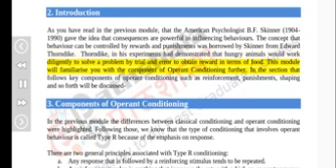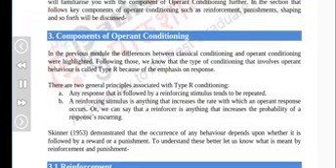This module will familiarize you with the components of operant conditioning further. In the section that follows, key components of operant conditioning such as reinforcement, punishments, shaping and so forth will be discussed. 3. Components of operant conditioning. In the previous module, the differences between classical conditioning and operant conditioning were highlighted. Following those, we know that the type of conditioning that involves operant behavior is called type R because of the emphasis on response. There are two general principles associated with type R conditioning.